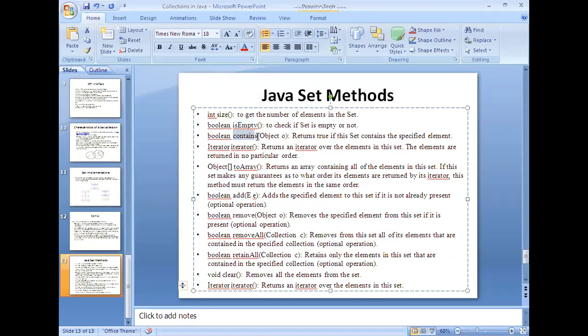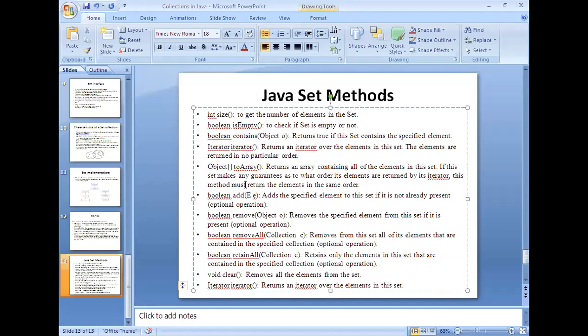And contains is nothing but a search operation. Okay, iterator, as we have discussed in the previous class, moves in the forward direction, one after another, for a retrieving process, just like a for loop in our C or C++ program. We start at the beginning of the list and move one after another. In a similar way, the iterator is also used.